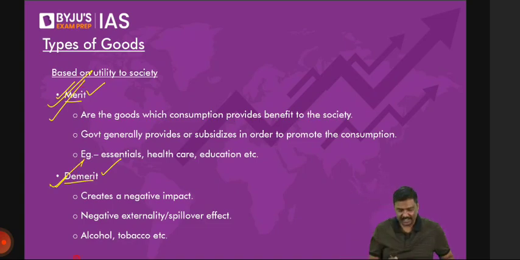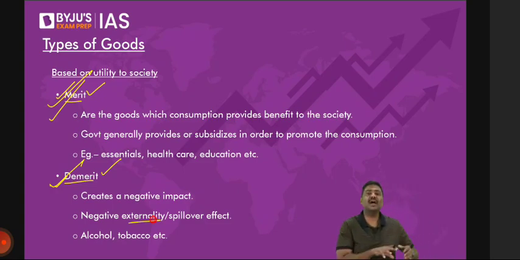Now there's a term called externality. I'll come to that. Have patience. What is going to happen here? Imagine, again, imagine, I'm not saying it's going to happen. Imagine, after the class is over, I will drink a lot of alcohol. I'll take the car and go on the road.